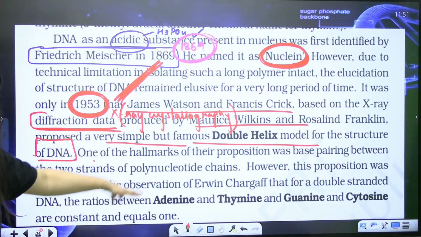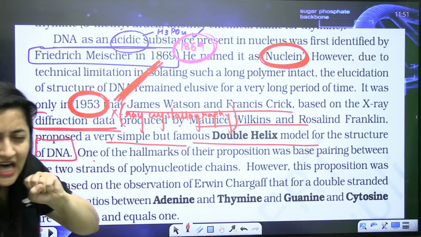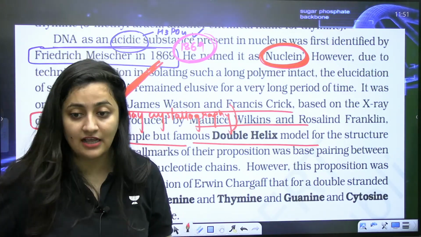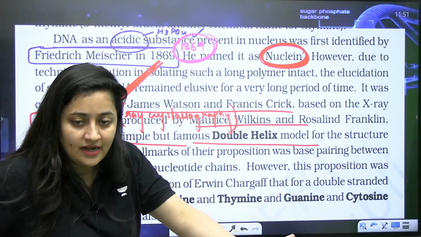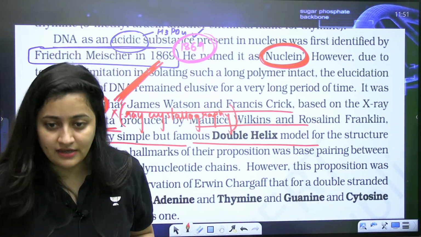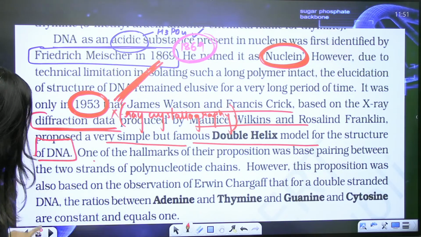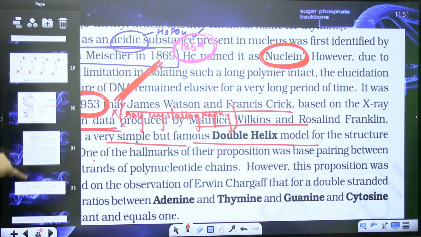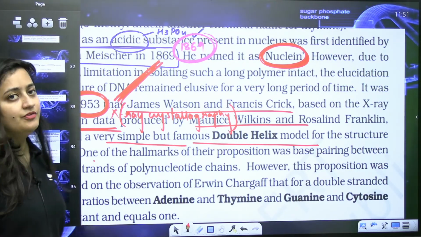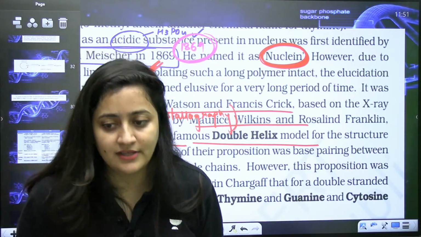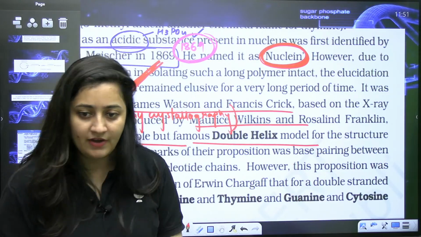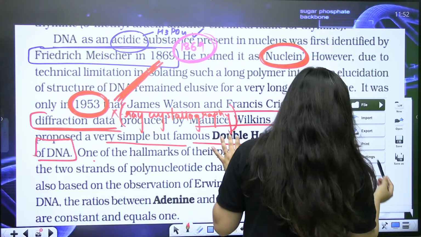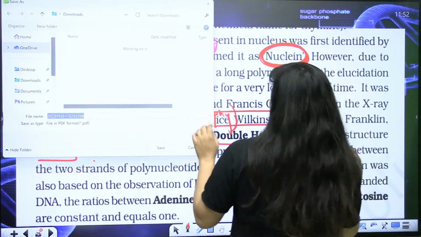So the rest, bache, I will discuss in the next class, because after 5 to 10 minutes I have another class in your NEET Avengers batch, right? That class will be there on our Unacademy platform. Clear? So whatever we have completed so far, please revise it. In the next class we will complete DNA structure and we'll be talking about the discoveries and all those points. So the next class is also going to be very interesting. Fine. So I will share the PDF notes with you all, right?